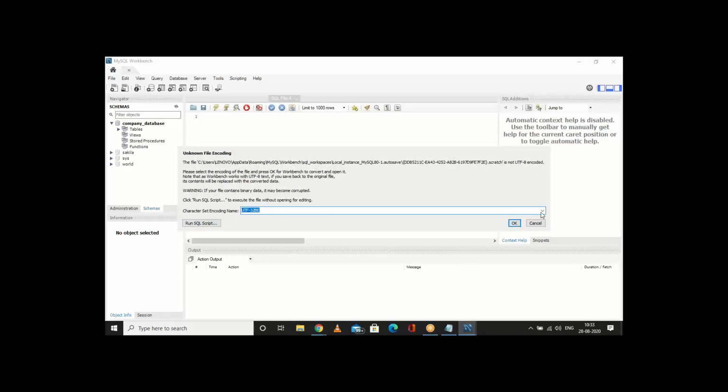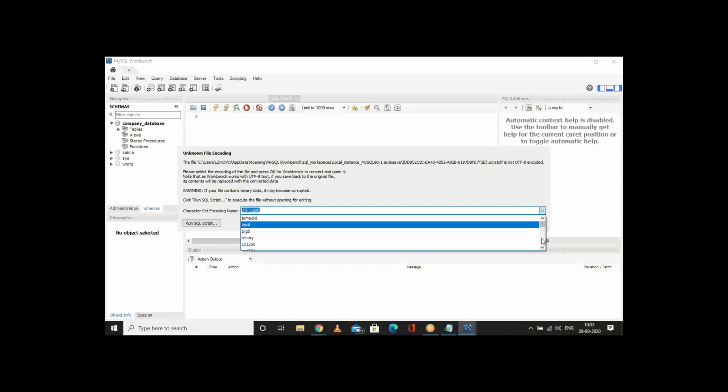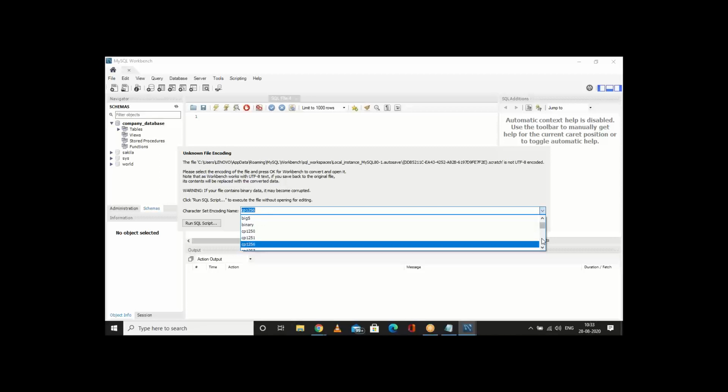You cannot set it to UTF-8. Maybe show me the drop down. Yes, sir. What other option is there? Which one to choose, sir?